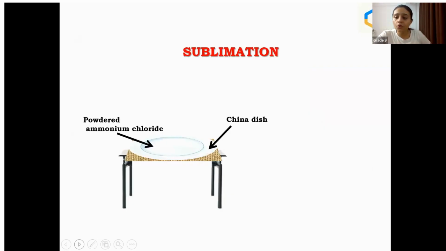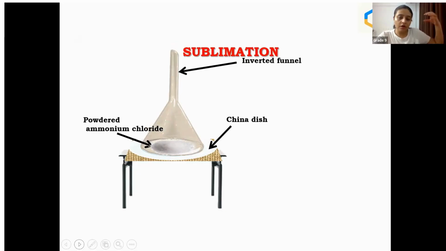Now there is an experiment going on. We have powdered ammonium chloride on the china dish. It's like a plate which is called a china dish in the labs. Now we put the funnel inverted, upside down. Now cotton is being inserted inside the funnel. Yes, that one only, Alina.